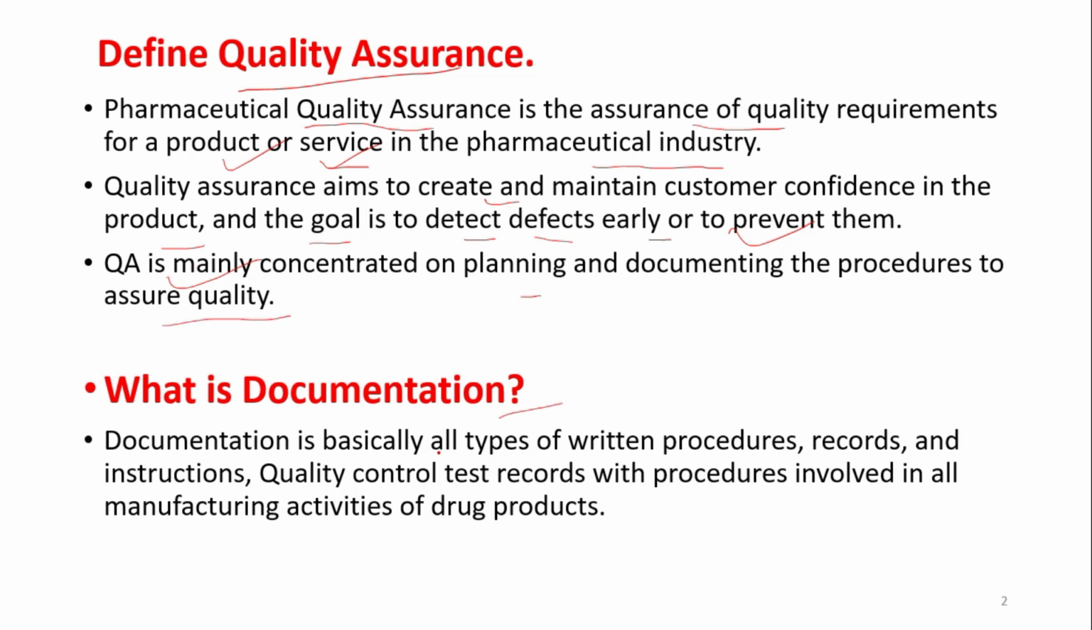What is documentation? Documentation is basically all types of written procedures, records and instructions, quality control test records with procedures involved in all manufacturing activities of drug product. So basically documentation means every kind of written procedure, whatever we are doing in the lab, we are weighing, we are testing, or we are finally approving, or we are finally sending a batch to some other place. So everything, whatever we are doing, we are documenting that. So that procedure is called documentation.